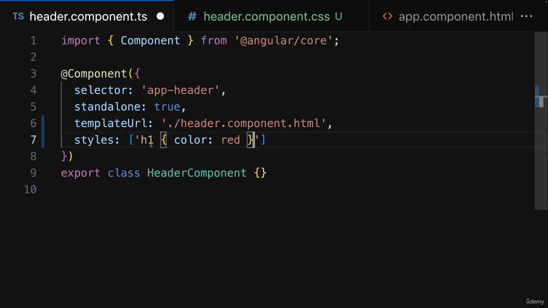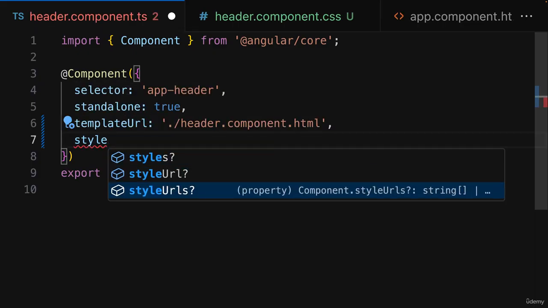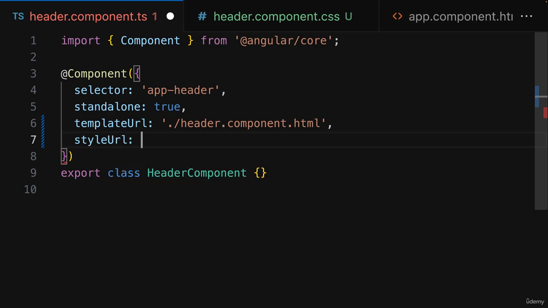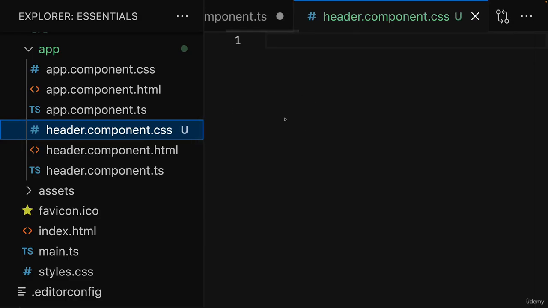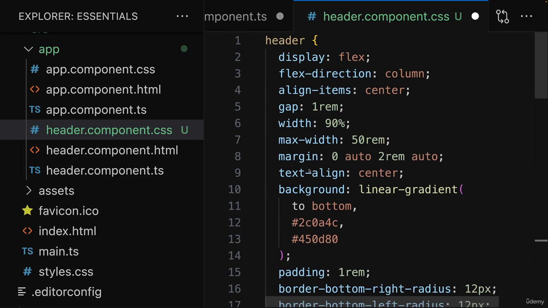That would work, but just as with inline templates, it's actually a discouraged pattern, and the most common way of linking to external files is therefore with styleUrls, or if it's just a single file, with styleUrl, like this. Now, since this is not a CSS course, we won't write the style code together though, but instead attached you find a link to a header.component.css file, which I prepared in advance, which you can simply copy into your project. Or you can copy the styles defined in that file into your header component CSS file.